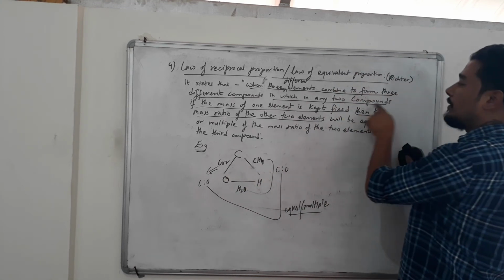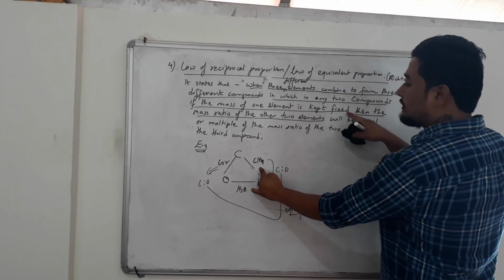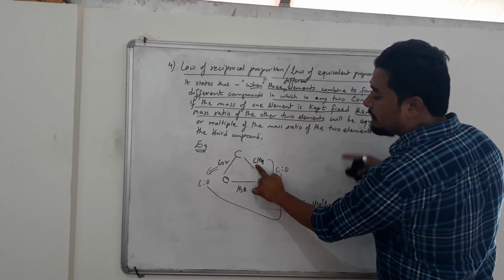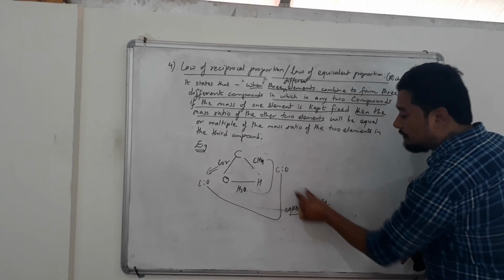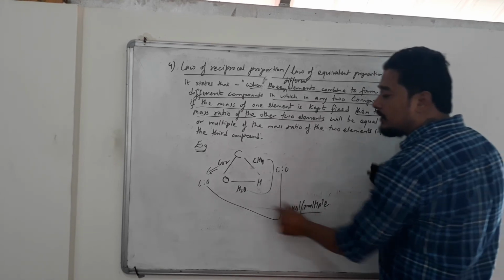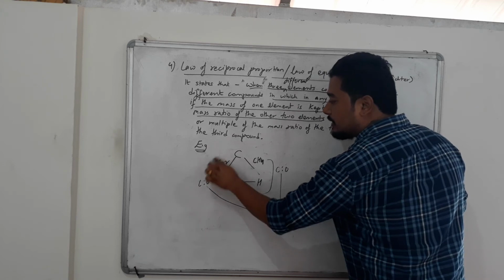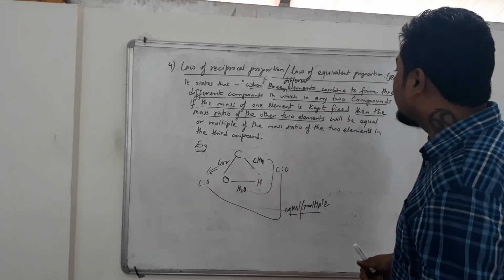In any two compounds, let us consider these two, if one element is kept fixed, let it be hydrogen, then the mass ratio of the other two elements, carbon and oxygen, will be equal or multiple of the mass ratio of the same two elements in the third compound. In which compound? Third compound.